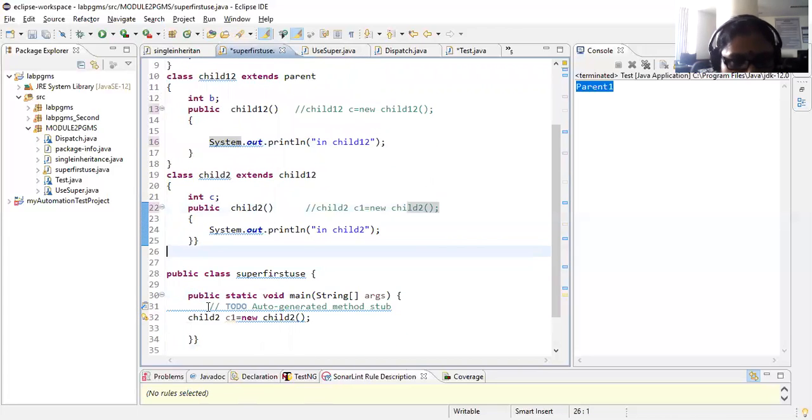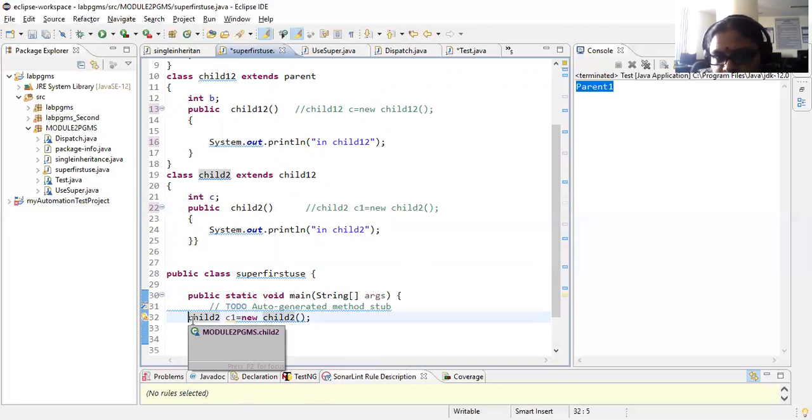Now in inheritance, what from the beginning I was telling you is that in inheritance, there is no point in creating the instances of the parent class because the parent properties are already available in the child class. So what you can do, I'll be creating usually what we were doing.